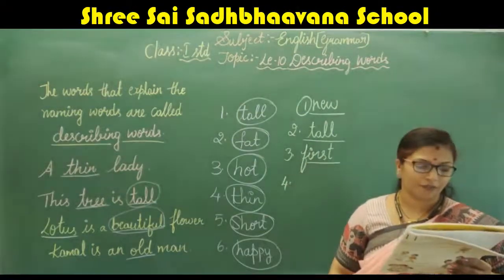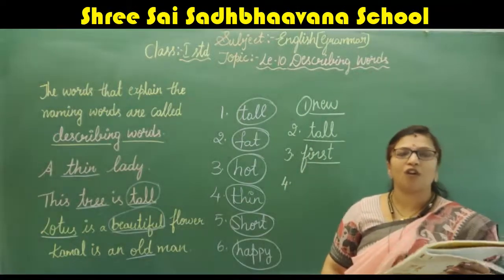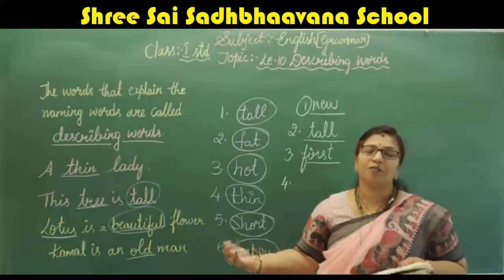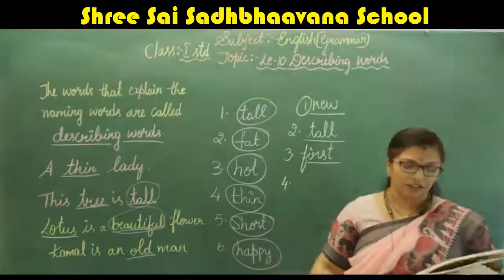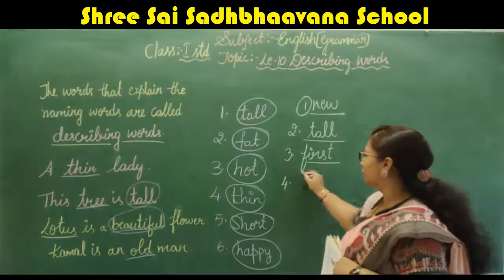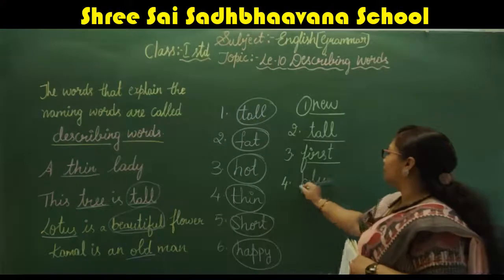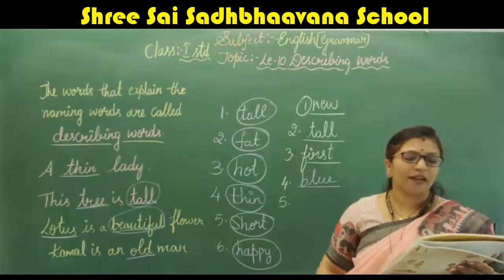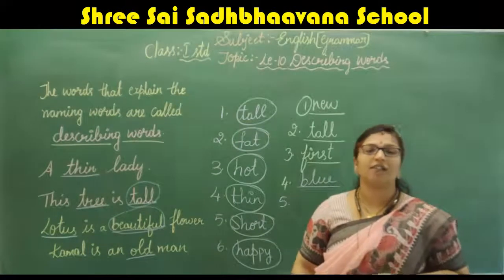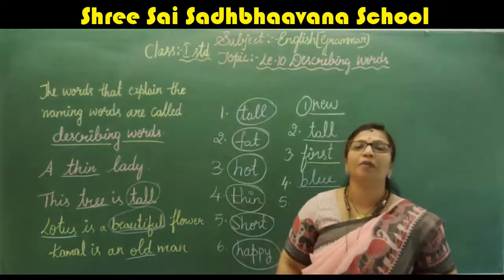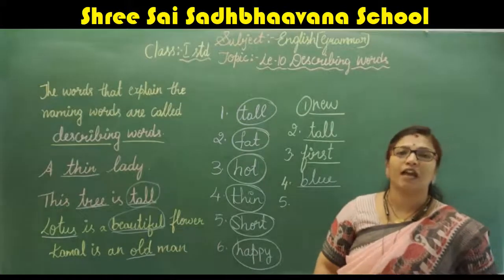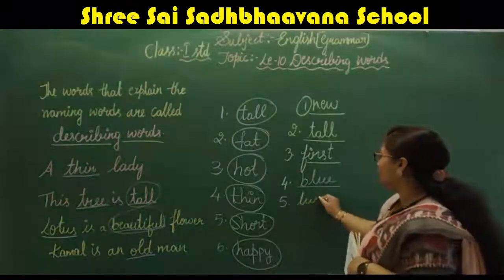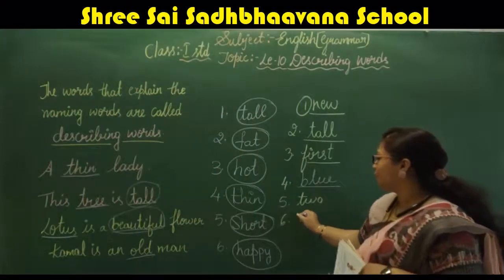My cap is of dash color. You can write any color, red, blue, white, black. I will write here blue. My cap is blue color. Next, the bicycle has dash wheels. How many wheels will a bicycle have? Two wheels, right? So write this, T-W-O, 2.